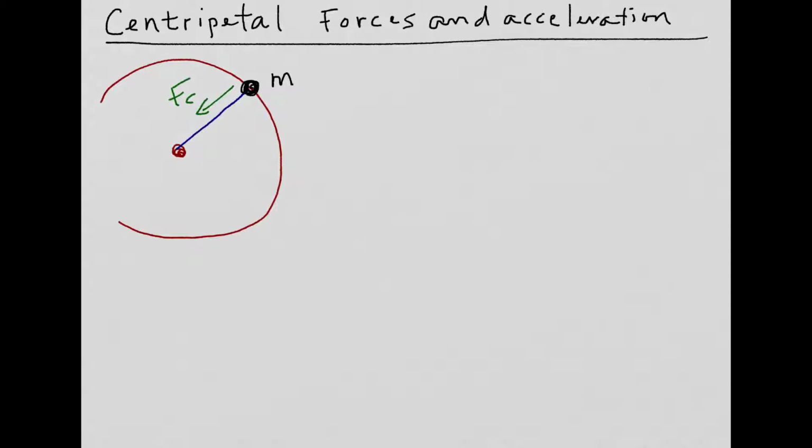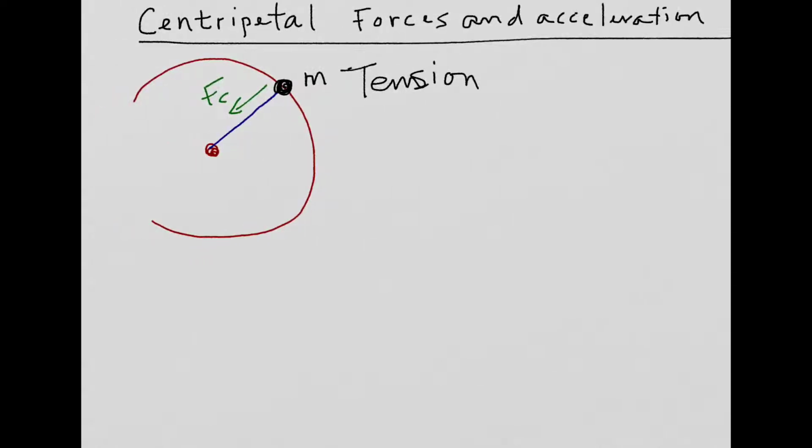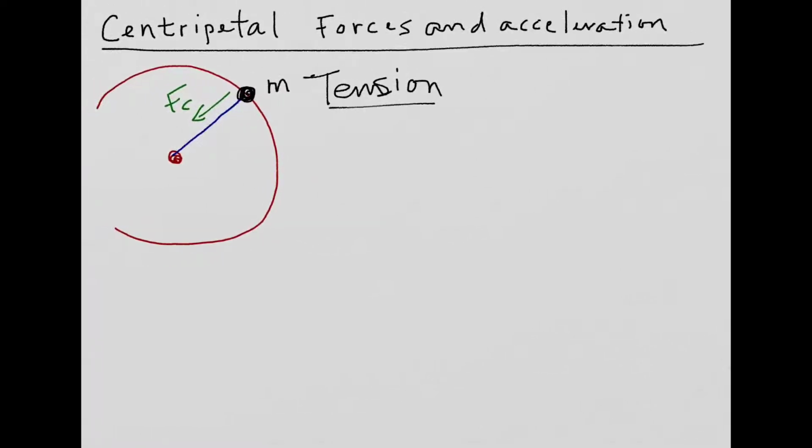And so tension is what makes this go in a circle. Okay. If I broke the circle, where would the object go? Well, it would fly off with a constant velocity in a direction tangential to the circle. So wherever it was at the time that the string broke, it would go straight.